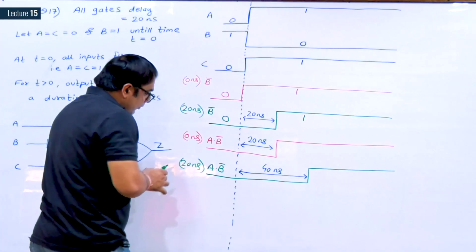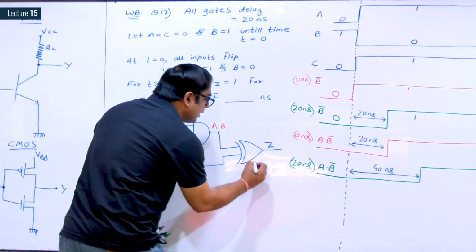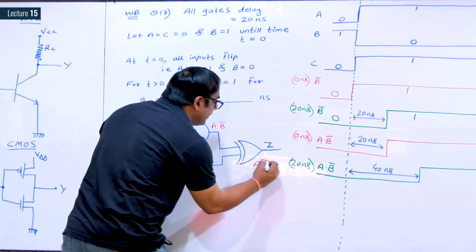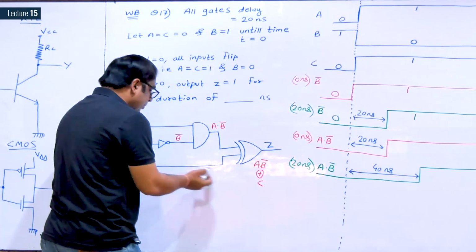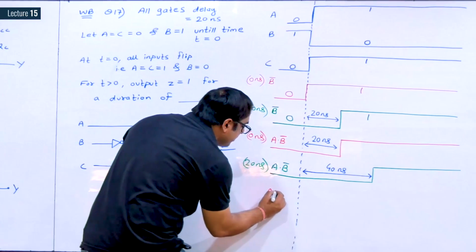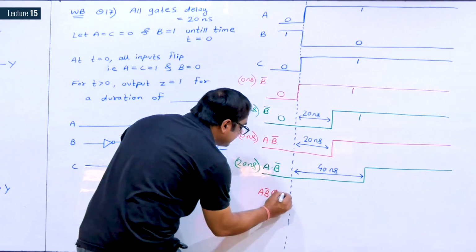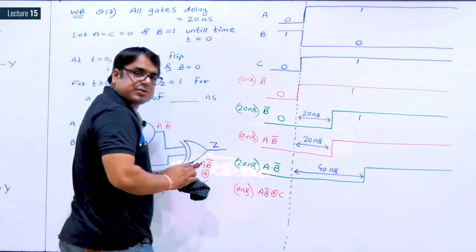Now, next gate is this one. Now I need A B complement XOR with C. So I will draw A B complement XOR with C, again considering 0 delay first.